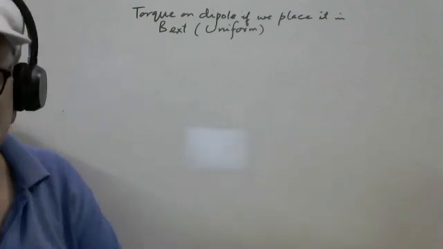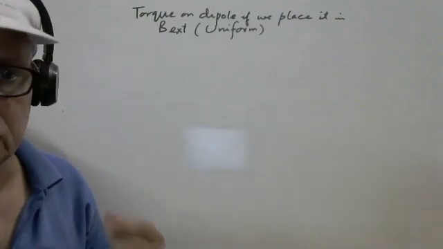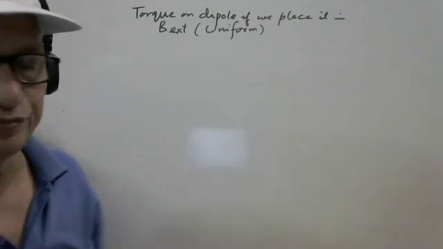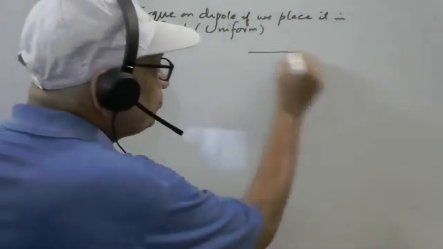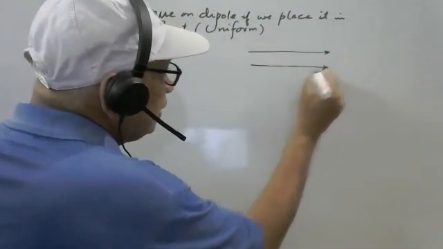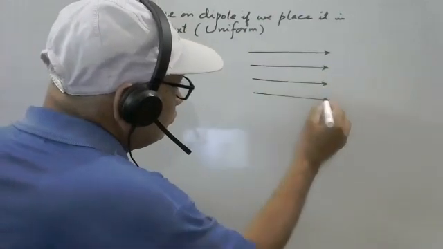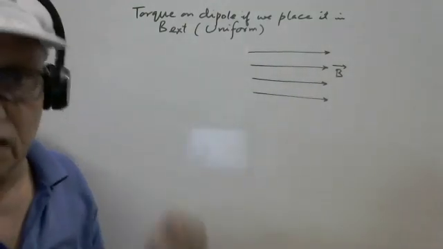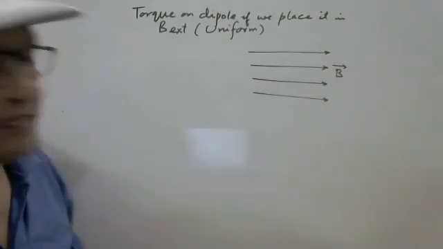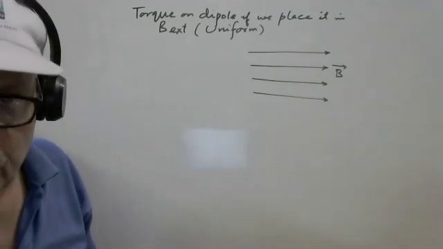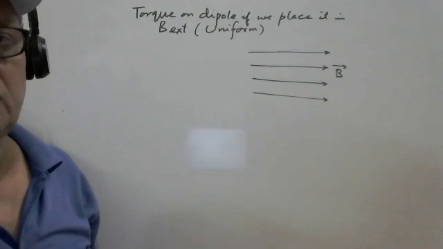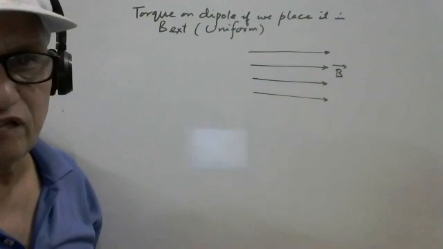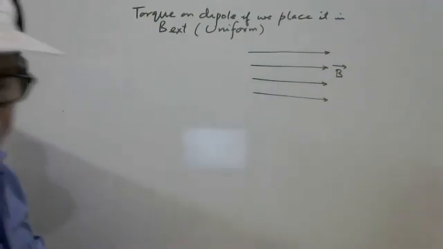See, what is uniform magnetic field? It means it is same in direction and magnitude and in spacing also. It means this is the uniform magnetic field, meaning magnitude is same, direction is same, at the same time the gap between the magnetic lines of force is also same. Then and only then it is called uniform magnetic field. It is same in every direction, magnitude, and in concentration also.